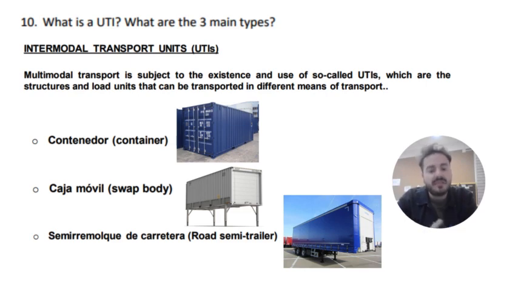The third one is a road semi-trailer, which is more or less a kind of swap body, but on the other hand, it has wheels. So in the front part, this road semi-trailer has legs, and in the rear part it has wheels.